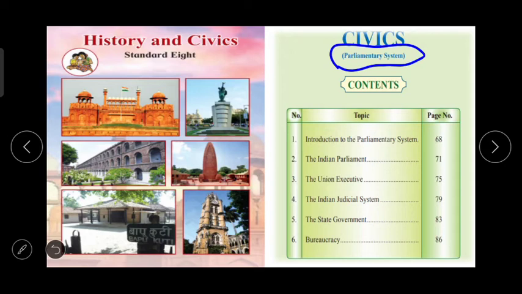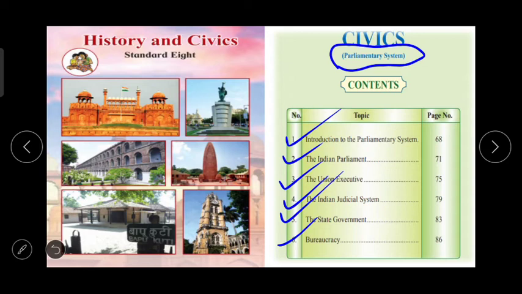Altogether there are 6 chapters in civics: Introduction to the Parliamentary System, the Indian Parliament, the Union Executive, the Indian Judicial System, the State Government, and the last one, the 6th chapter, Bureaucracy. Today we will be learning the topic Introduction to the Parliamentary System.